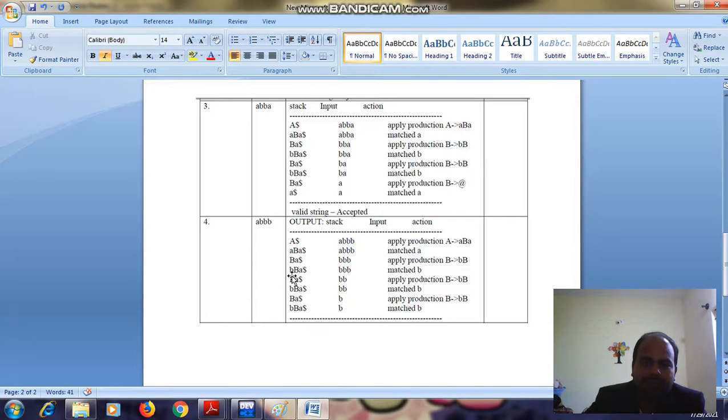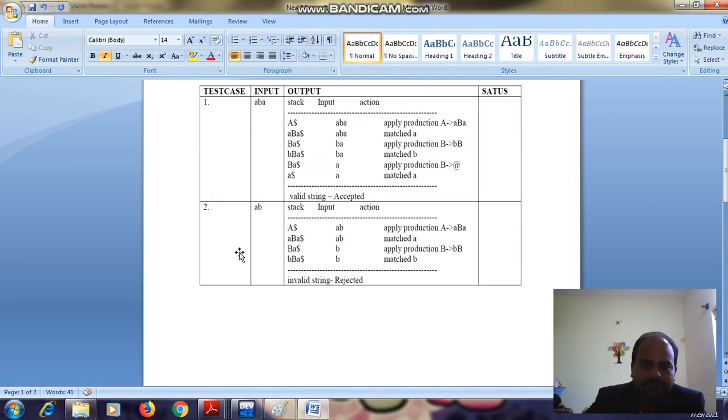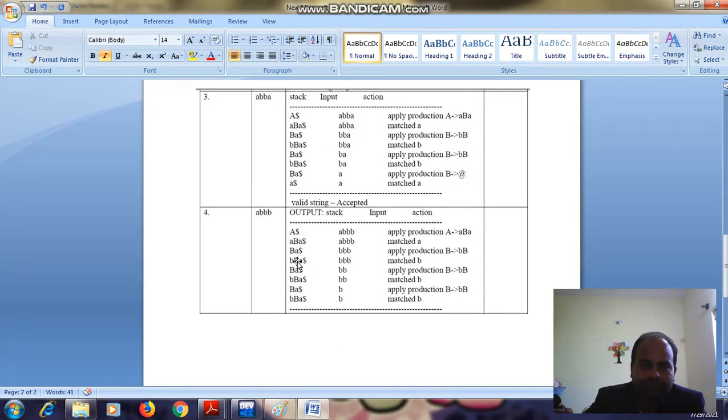So B will be replaced by bBa, and the production rule is B generates bB. The b and b got cancelled. Then B generates bB, so again b will get cancelled.